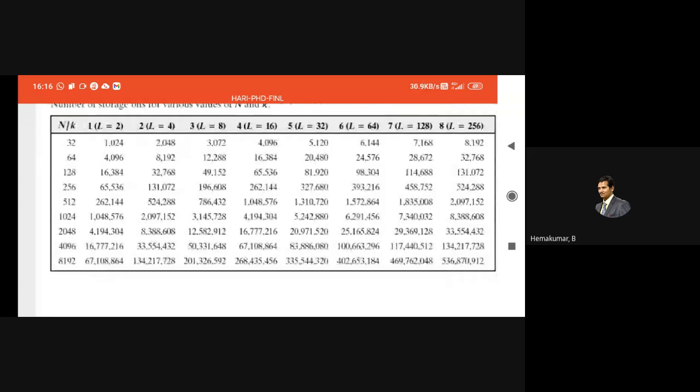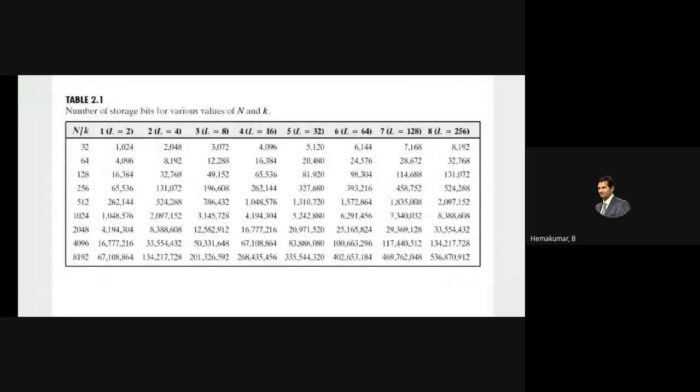So in this case, we can see that if the dimension is 2 and k is equal to 32, it gives how much data is needed for a particular storage.